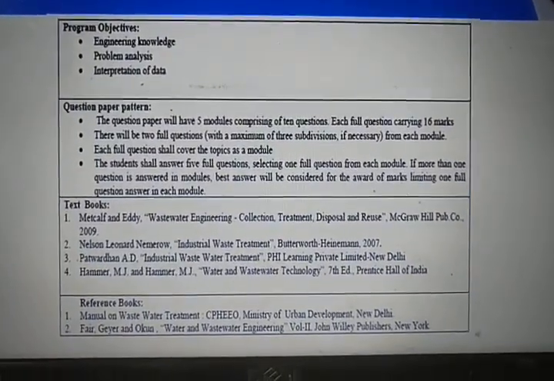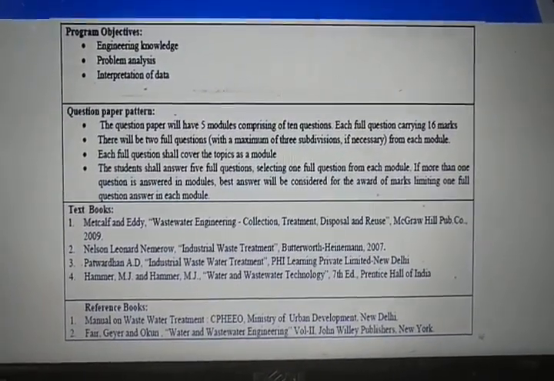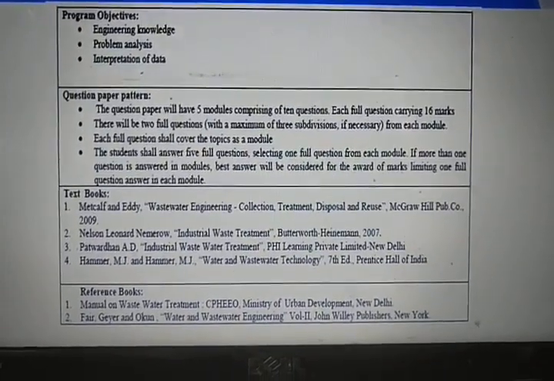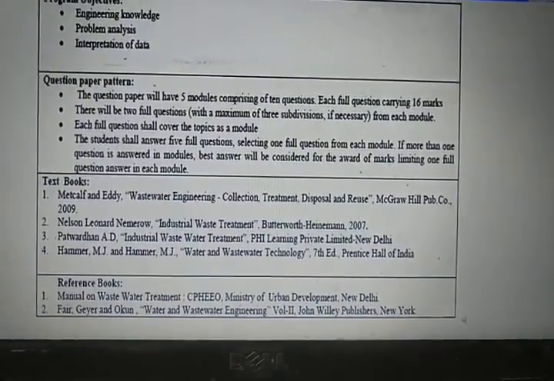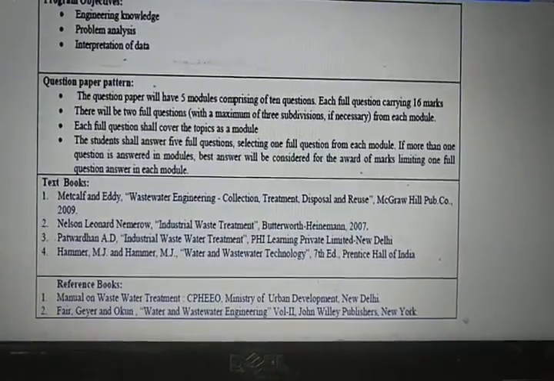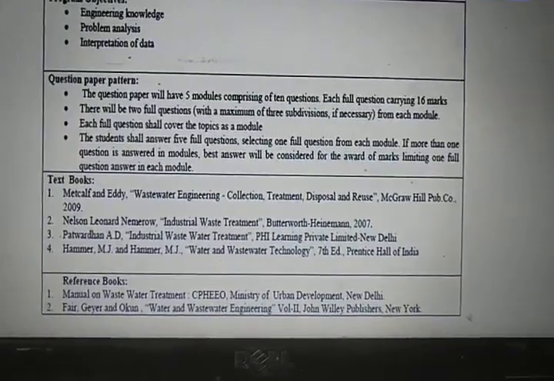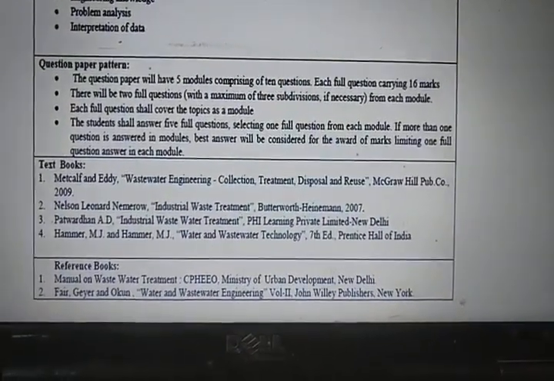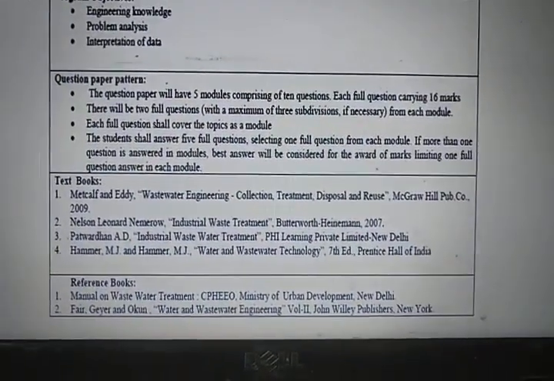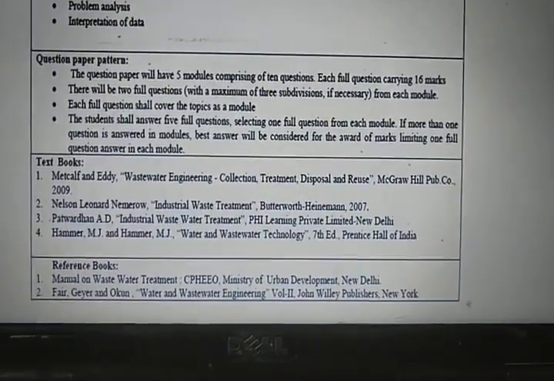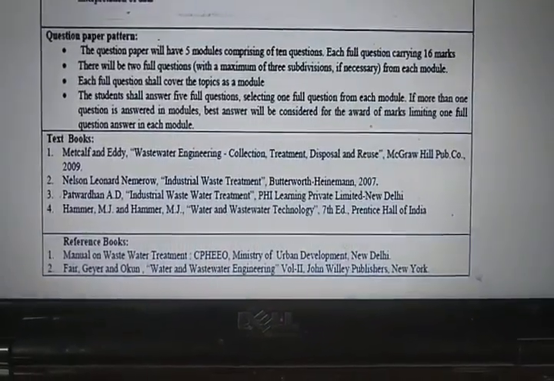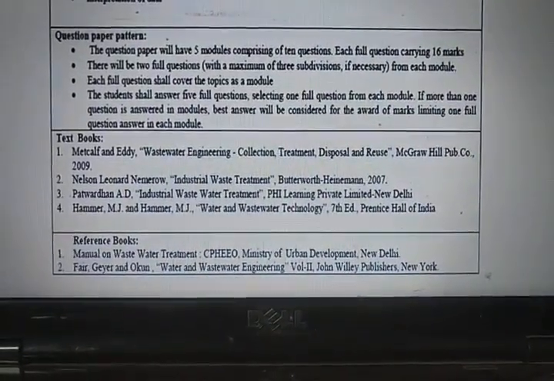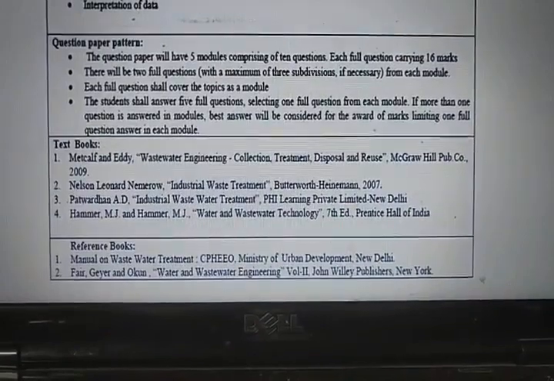So it covers 3 POs, that is engineering knowledge, problem analysis and interpretation of data. And as you know, the question paper consists of 5 modules comprising 10 questions, and each question will carry 16 marks. So this is common to you, and you are used to it already. You will be having 3 IA assessments, and it is compulsory for your syllabus to attend all the 3 IAs, and that will be averaged.